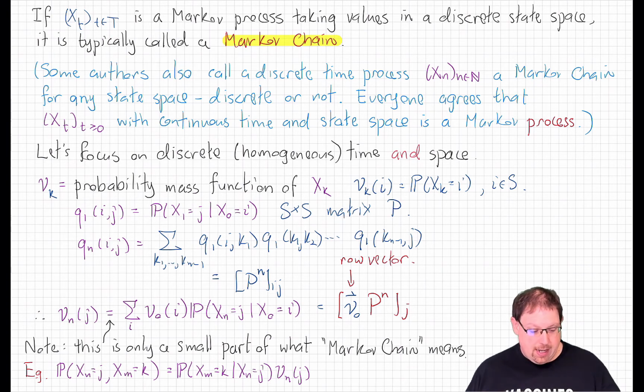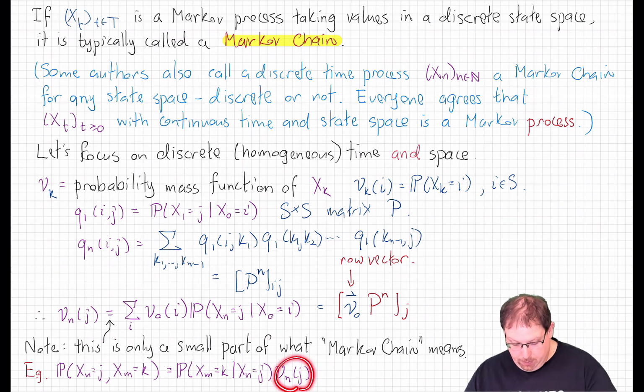Now we can write that more explicitly in an example like here. If I want to know the joint distribution of x_n and x_m for two times n less than or equal to m, well, just barehanded in this discrete example, we can see that that's the conditional probability that x_m is in state k, given that x_n is in state j, times the probability that x_n is in state j, just by the definition of conditional probability.